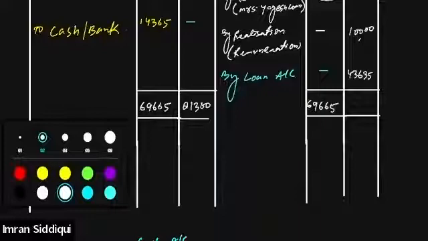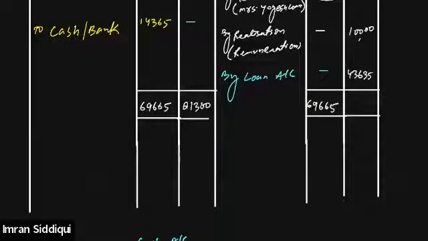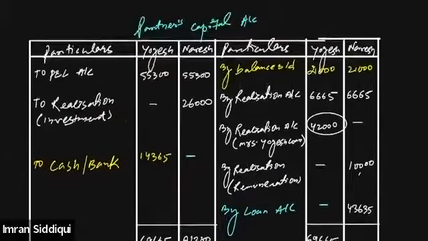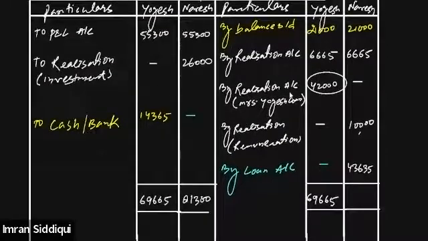Is it clear, all of you? If you have any doubt, I can explain this again. Just tell me if anybody has any problem understanding this. What I'm trying to say here is that after adjusting the capital account of Naresh, we found out that instead of giving him cash, this time we need to ask him to give 43,635 to the firm by way of cash.